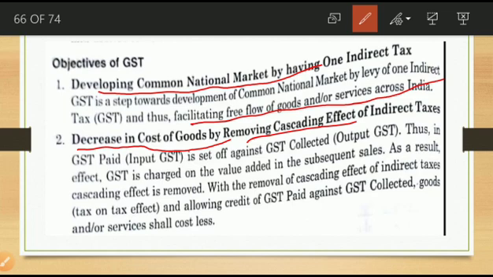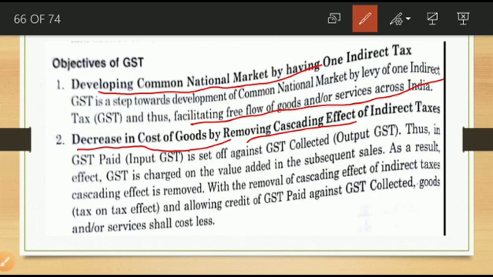So the balance amount only they want to pay to the authority. So that is finally what is the effect? Less cost of goods is the final effect of that one. Okay. Second objective is a decrease in cost of goods. So actually that is the point.